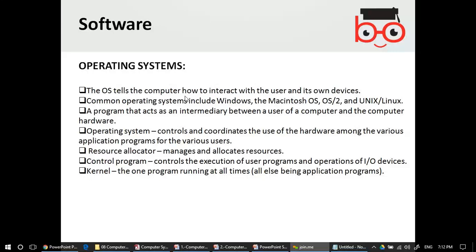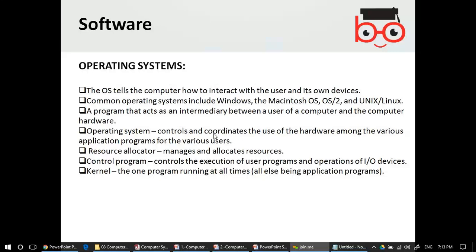They used to be black, non-graphical user interface. There didn't used to be any graphics in the operating system.